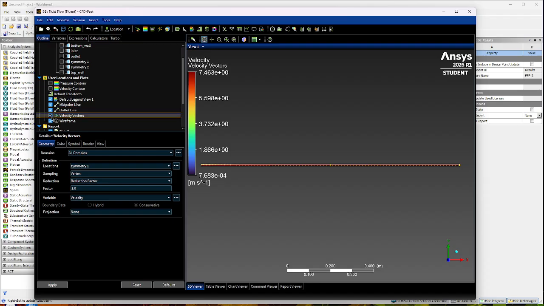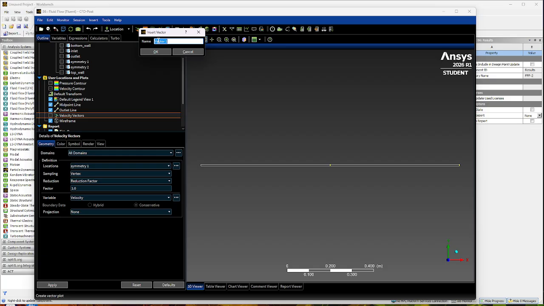And so now we're going to create more vectors. Midpoint velocity vector.